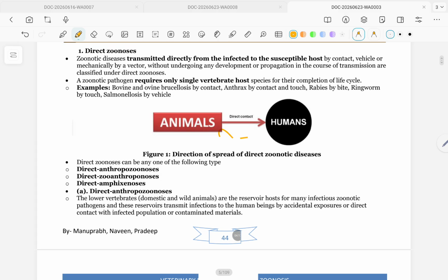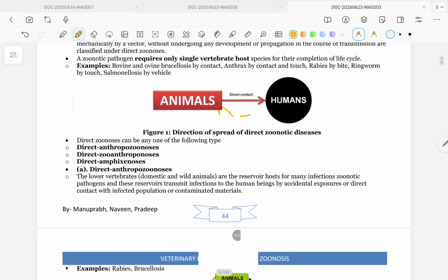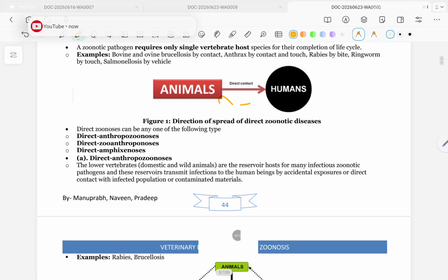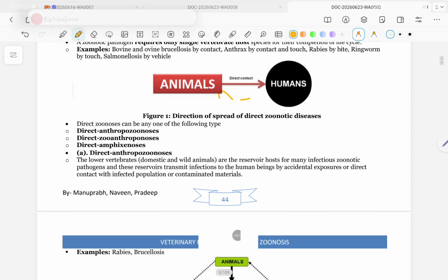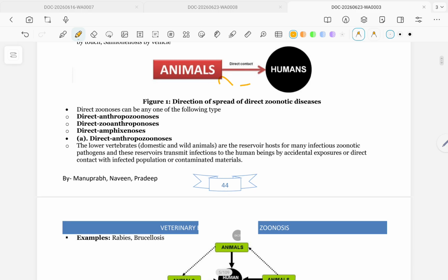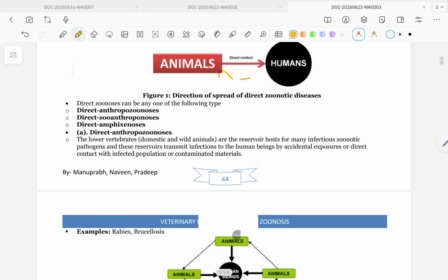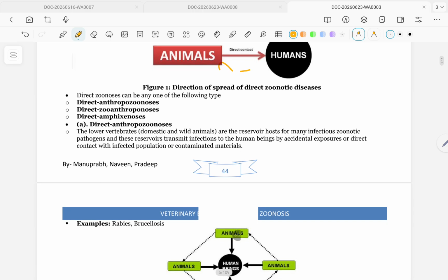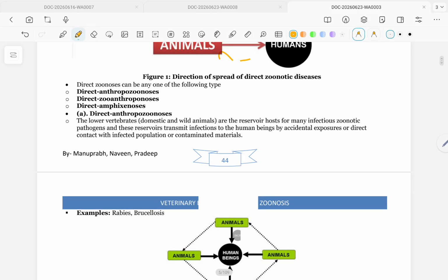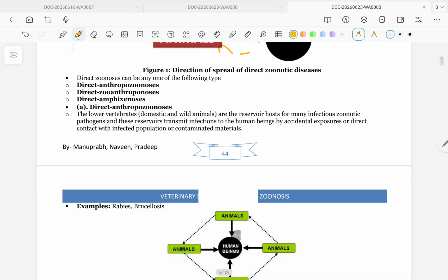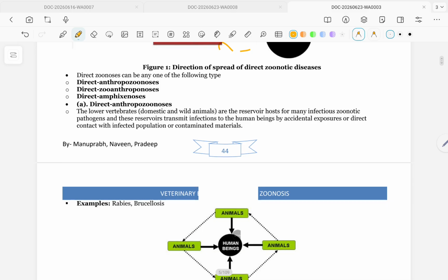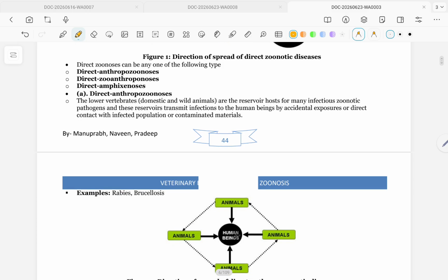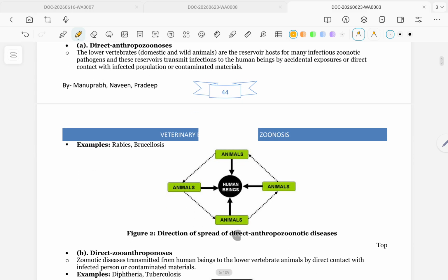Direct zoonosis can be any one of the following types: direct anthropozoonosis, direct zooanthroponosis, direct amphixenosis. Direct anthropozoonosis: the lower vertebrate, domestic and wild animals, are the reservoir hosts for many infectious zoonotic pathogens, and these reservoirs transmit infection to human beings by accidental exposure or direct contact with infected populations or contaminated material. Examples: rabies, brucella.